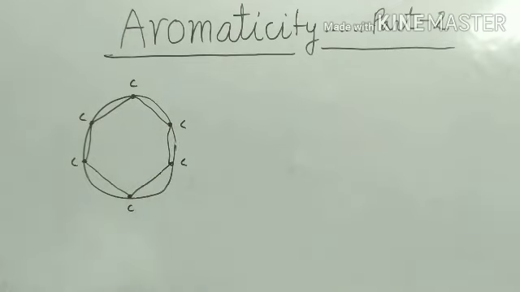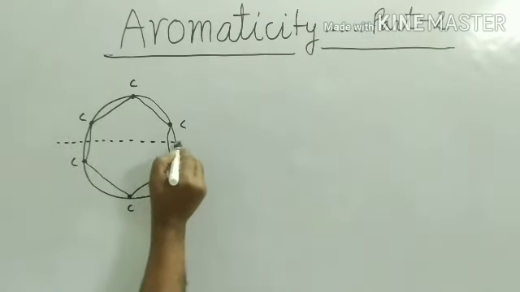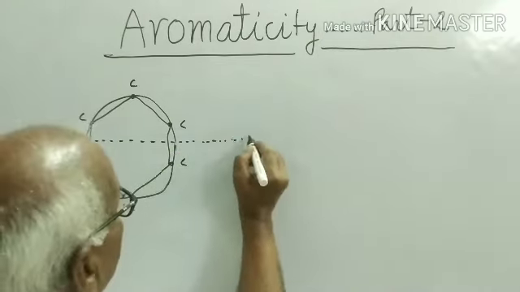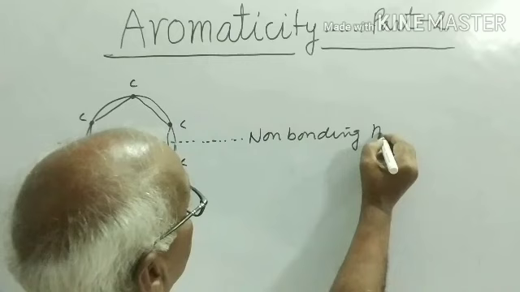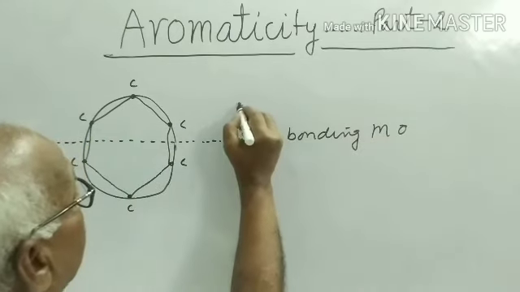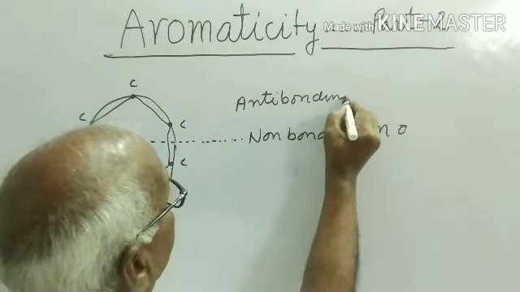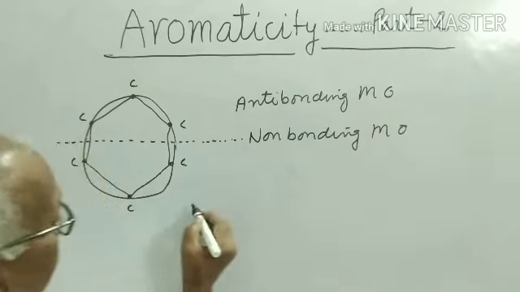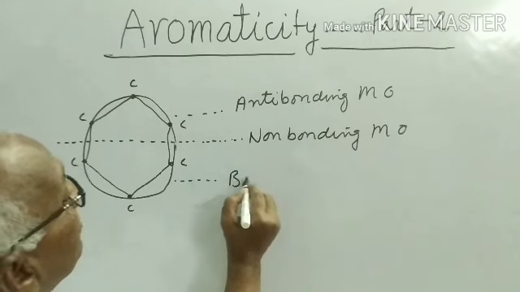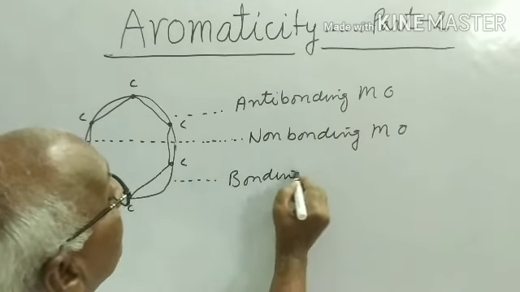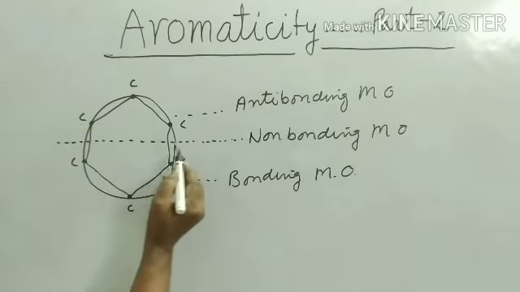This is benzene. Draw the horizontal line. This horizontal line shows the non-bonding molecular orbital. Above this dotted line are anti-bonding molecular orbitals, and below this are bonding molecular orbitals. So there is no molecular orbital on the dotted line.